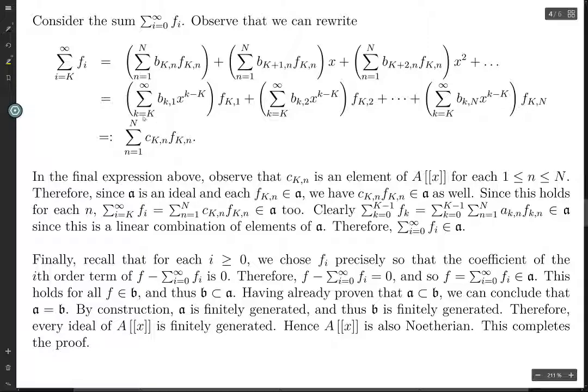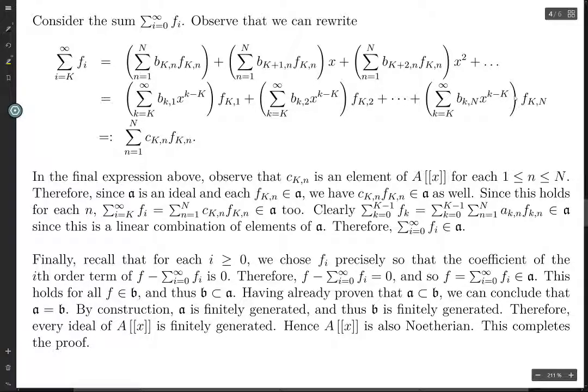Here we'll take the sum from capital K to infinity of b_k1 times x to the k minus K. So for each of these terms, we look at the f capital K, comma 1, and take the corresponding b, then add on any corresponding powers of x if necessary. So we get this plus this. So now we have a finite sum here.